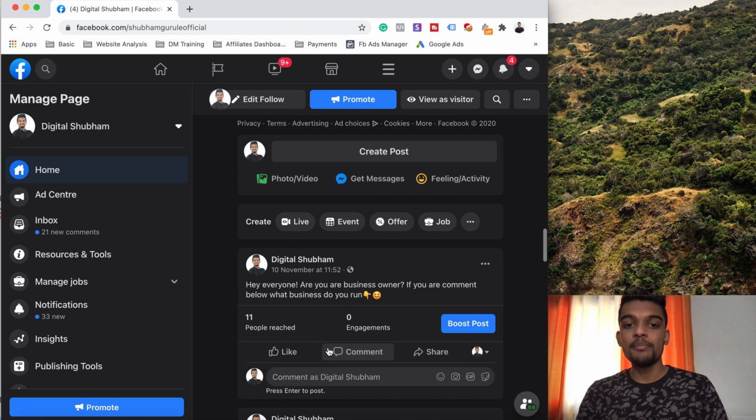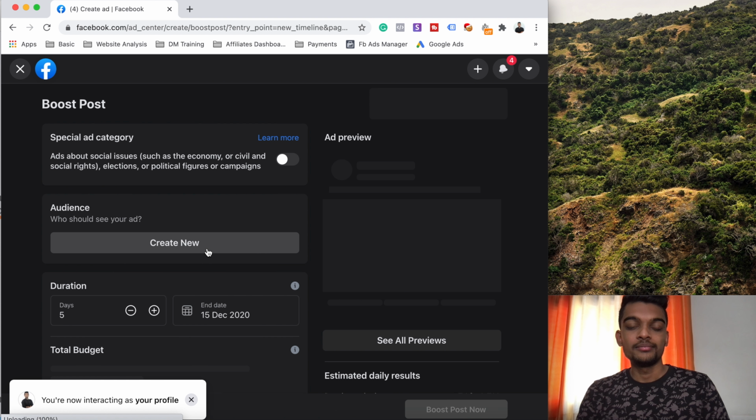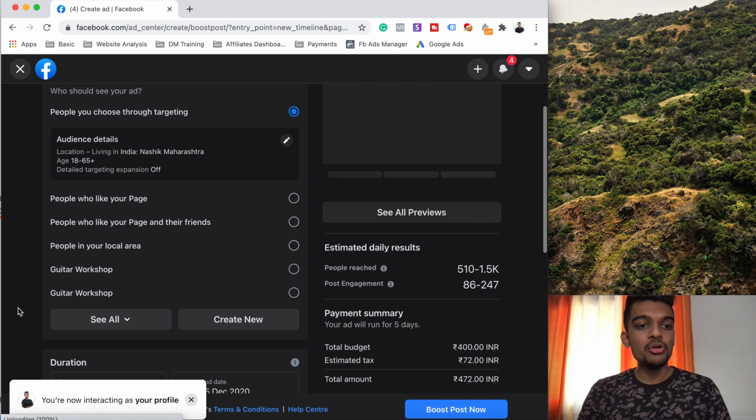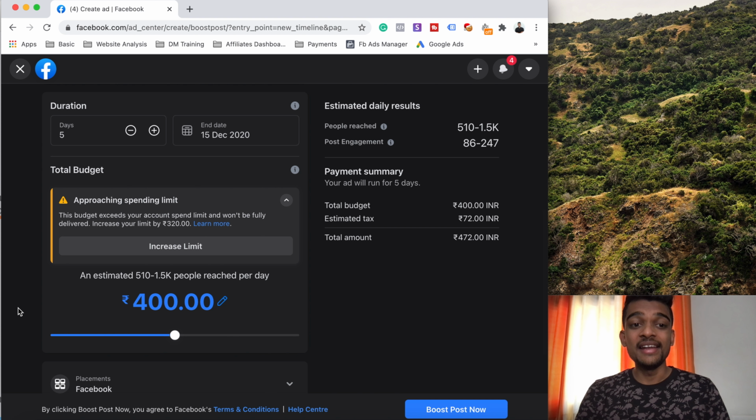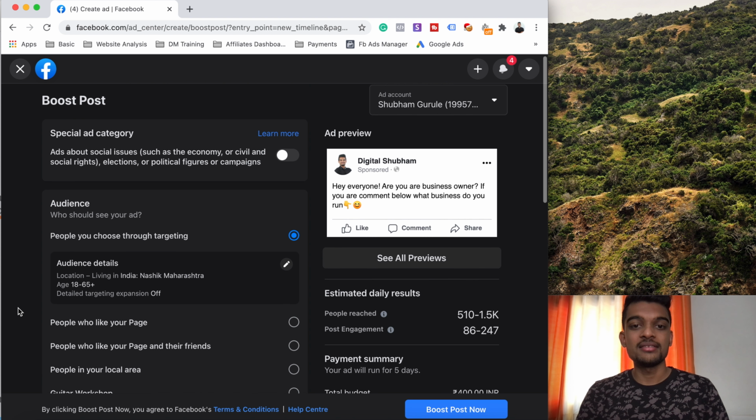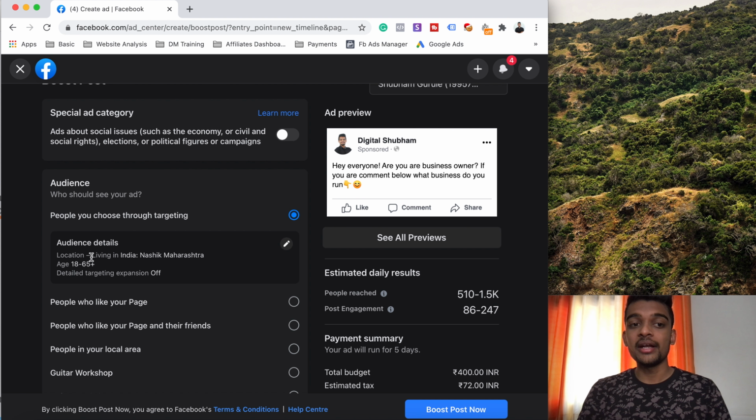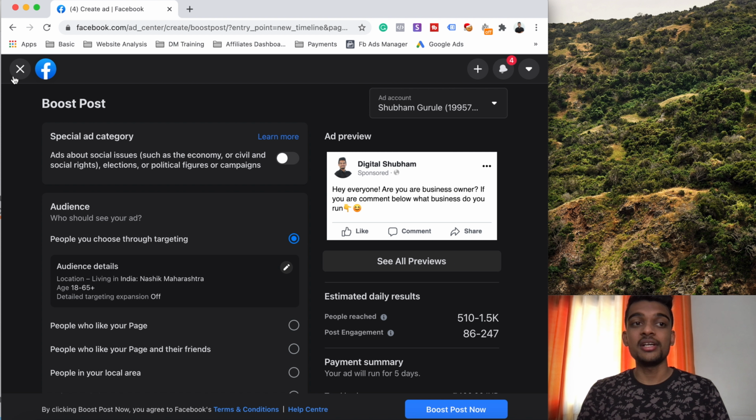Suppose this is a post and I click on this boost post. Here you don't see any detailed targeting. You will directly get an audience, pixels and something like that. You don't get detailed targeting. You can only target the location, age, and something like that. I never do this because it is not detailed targeting and you will lose your money.